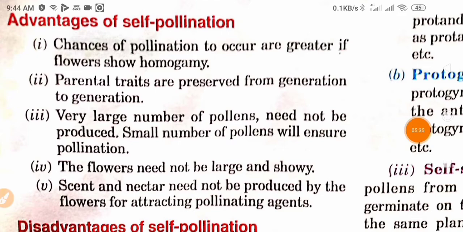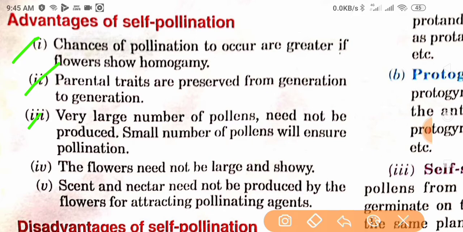So there are some advantages of self pollination. First, chances of pollination to occur are greater if flowers show homogamy. Parental traits are preserved from generation to generation. A very large number of pollen grains need not be produced.